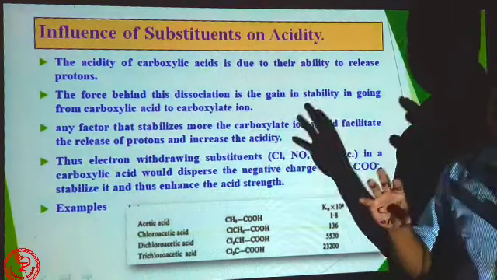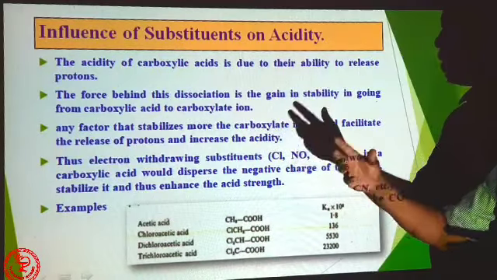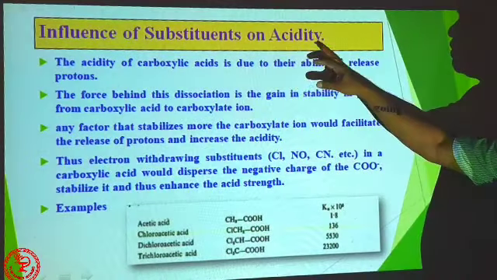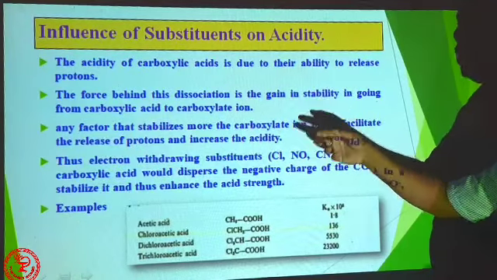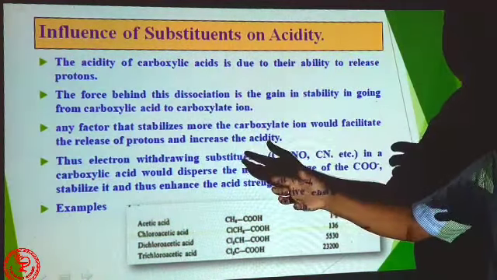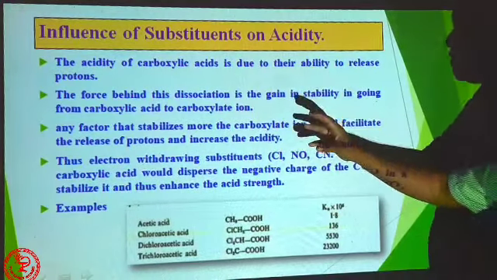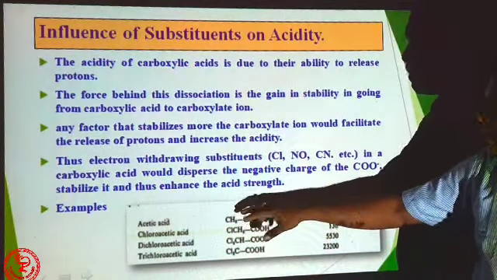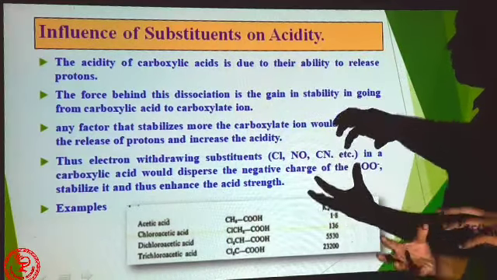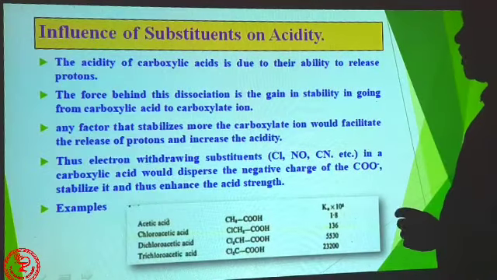Then this is the one part of long question. Second one, the influence of substituent on acidity. From this part you get multiple choice type questions. Which one is more strong, which one is less strong, what are the influences of various substituents present with the carboxylate ion and their impact on the acidity of carboxylic acid.